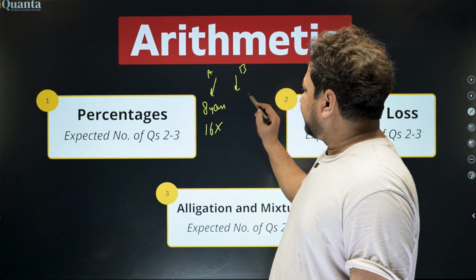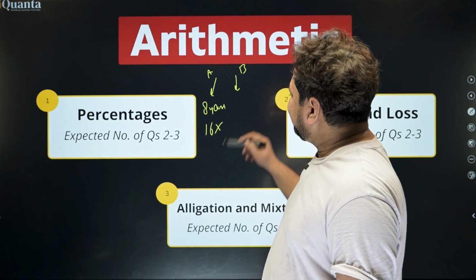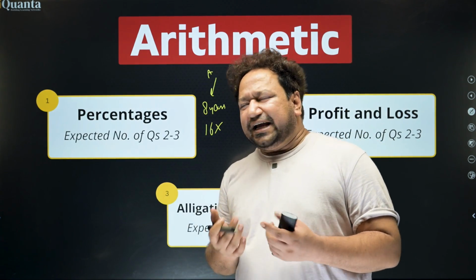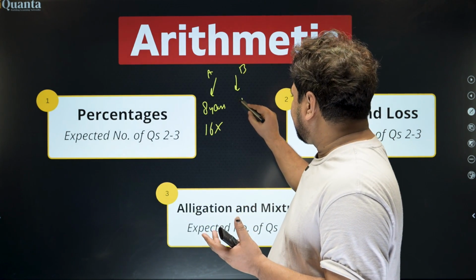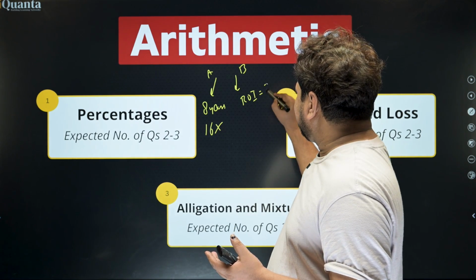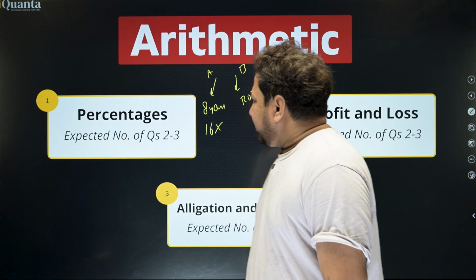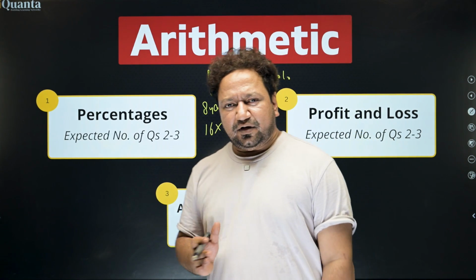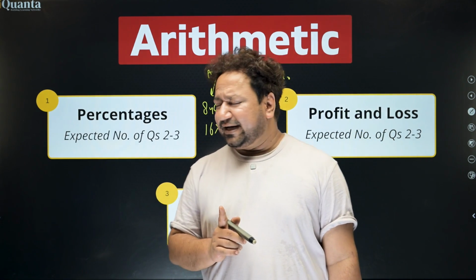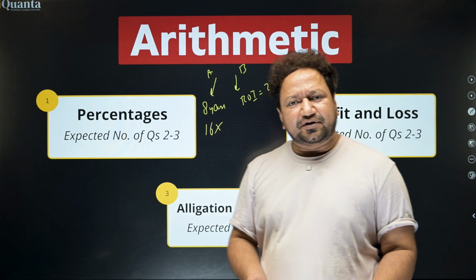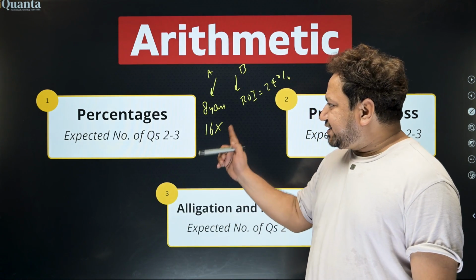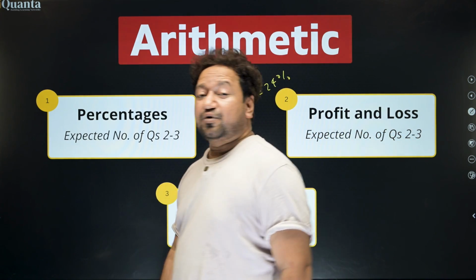And scheme B is giving a rate of interest, ROI, of let's say 24%. Then which scheme is better? Now, you will say this kind of question belongs to simple interest, compound interest. Not really. It's basically the percentage growth that we're talking about. This question is a percentage-based question, but not a profit-loss-based question.